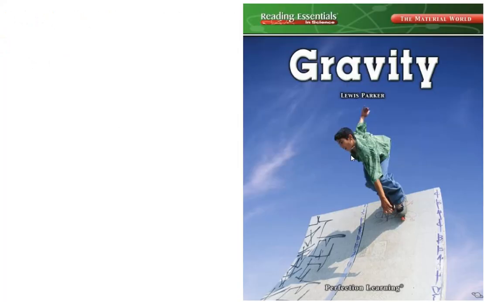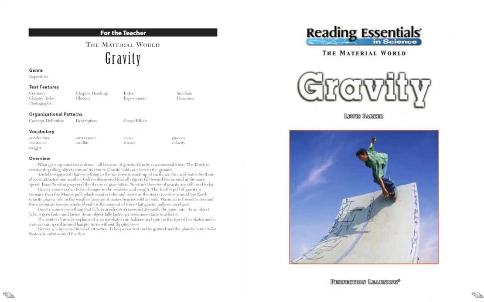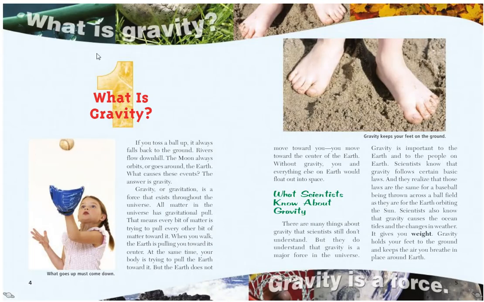So let's waste no time, let's get straight into it. Let's see what gravity is and how it affects us. Starting with, what is gravity? Chapter 1. If you toss a ball up, it always falls back to the ground. Rivers flow downhill. The moon always orbits, or goes around, the earth. What causes these events? The answer is gravity.